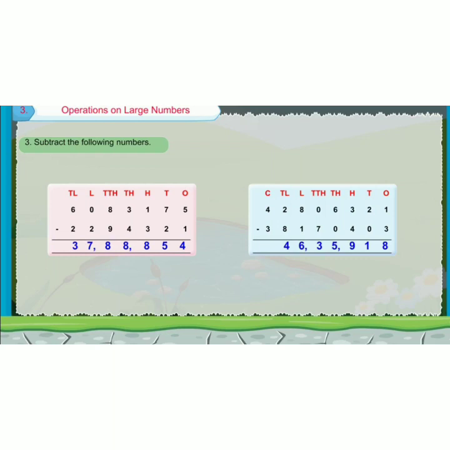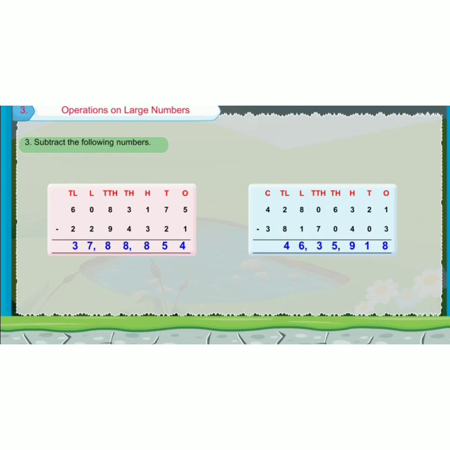Hundreds place: you cannot subtract 3 from 1, so we have to borrow. So the hundreds place is now 11. 11 minus 3, 8. Again the thousands place, we borrowed already, so only 2 is there. We cannot subtract 4 from 2, so borrow from the 10,000 place, 12. So 12 minus 4, 8.